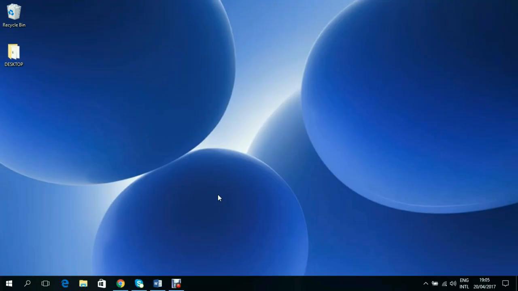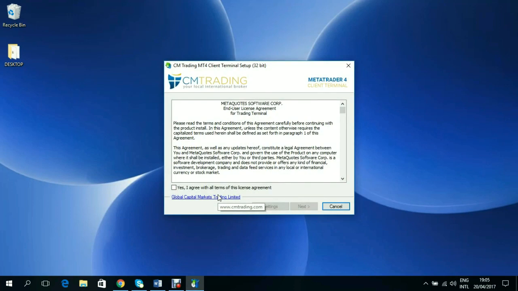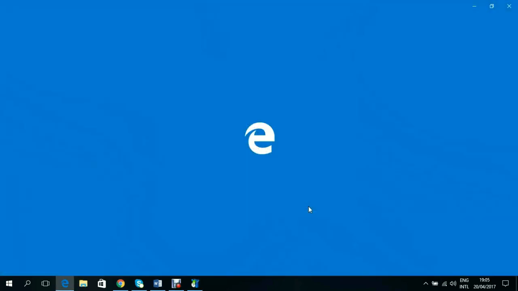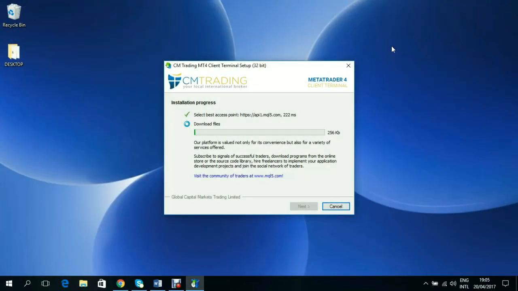Okay, so here we are. Let's accept and say yes so that we can install the MT4. Let's agree to the license agreement terms and let's click next. We don't need this. Let's close this.